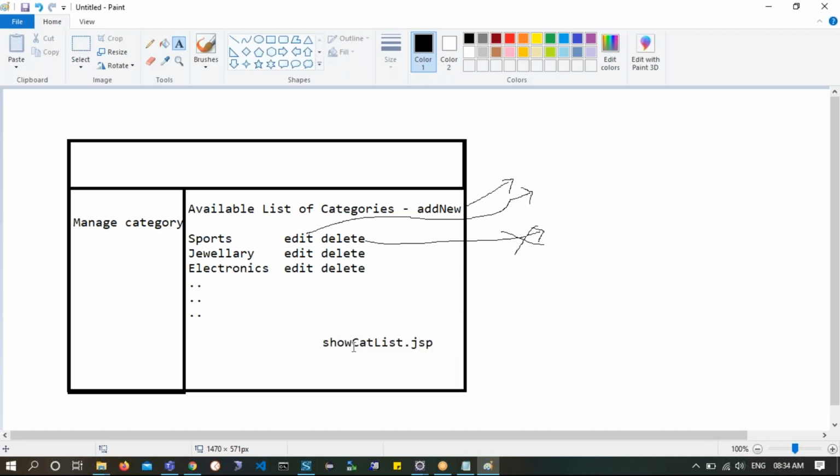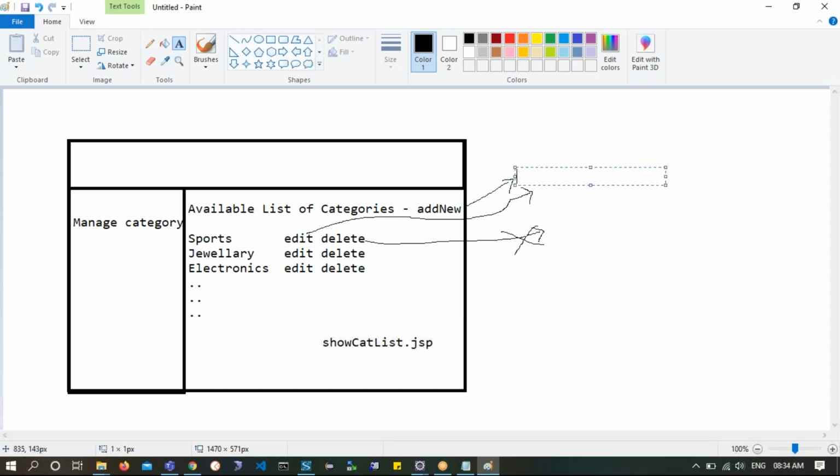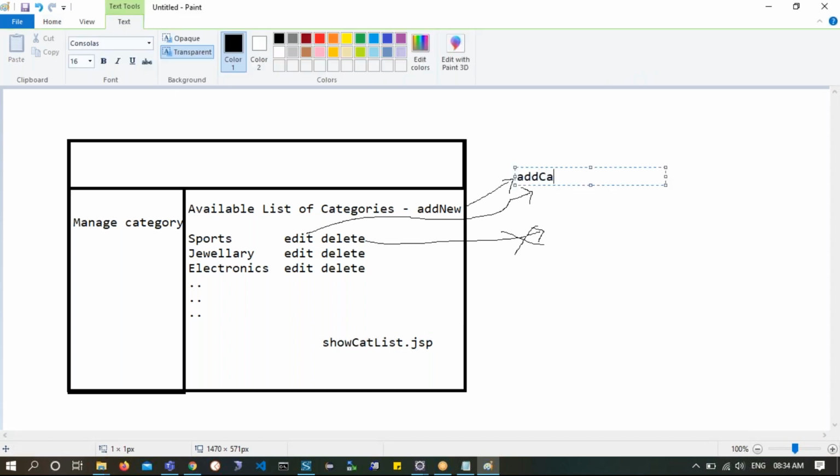So here I will call this show cat list.jsp, where I will be showing all the list of elements available, and still giving a provision to edit or add. So add category.jsp, we already have it. Add category.html, I still have it, no problem.